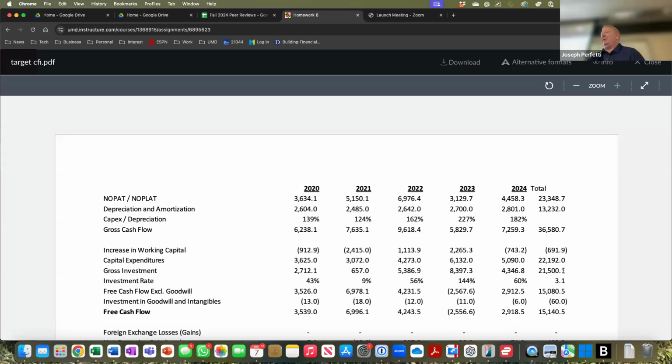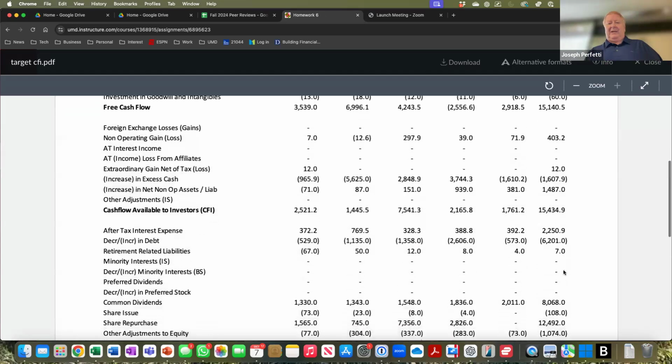Once we've explained the operating free cash flow, we move on to CFI. How did 15.1 billion of free cash flow turn into 15.4 billion of CFI? Not much change in the non-operating assets, right? We still got to talk about the non-operating items. So the big one, 403 million of non-operating gains, kind of adds to your CFI for the free cash flow.